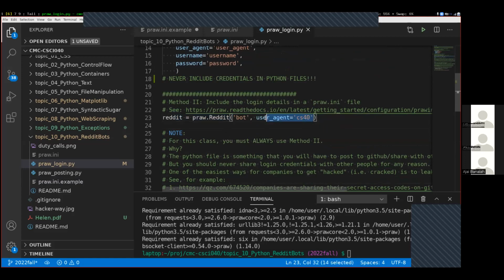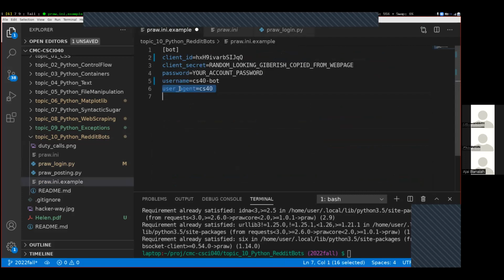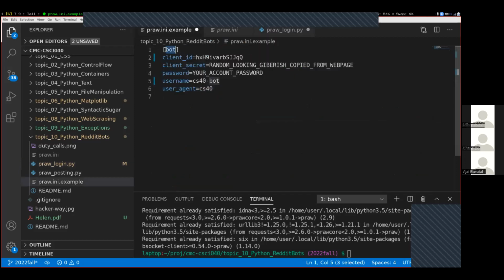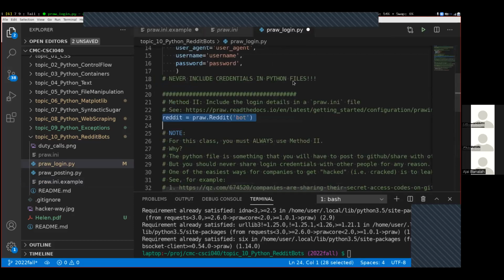And actually you don't even need this line right here because we specified the user agent over here. So that's not even necessary. All you have to do, this bot right here, this bot corresponds to the thing inside of square brackets over here, this bot up at the top. And so this line right here is all that you actually need in order to log yourself into Reddit.